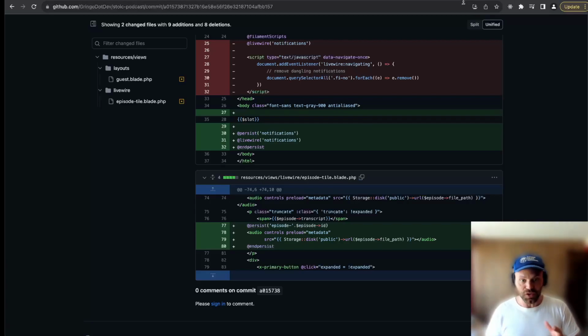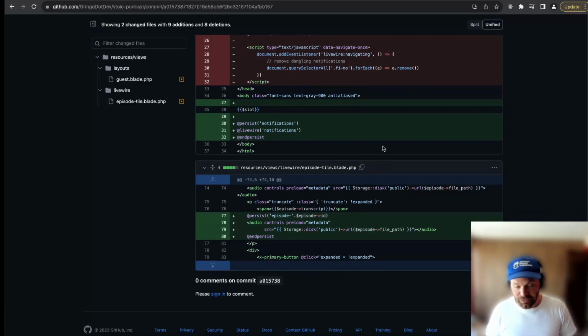So this is something that goes into the internals, apparently, of how Livewire does DOM diffing. But if you wrap a part of your content in this persist directive, Livewire is smart enough to know, okay, this part, when you're doing the DOM diff, make sure that you maintain the DOM that you have as opposed to fetching a new DOM from the server, or more precisely, instead of replacing the DOM that you have with the DOM that you got from the server, right? So that's kind of in a nutshell how it works. The content inside the directive needs to be the same.